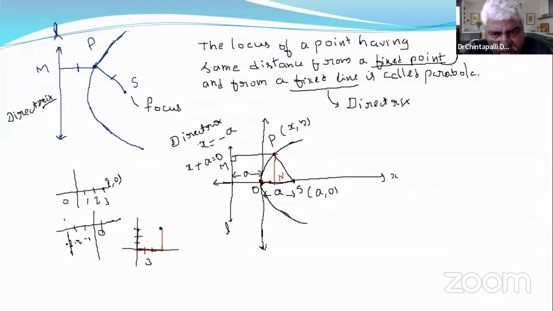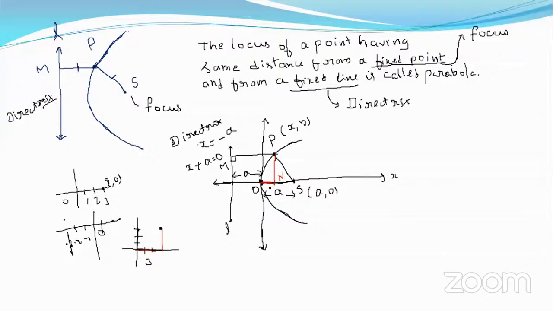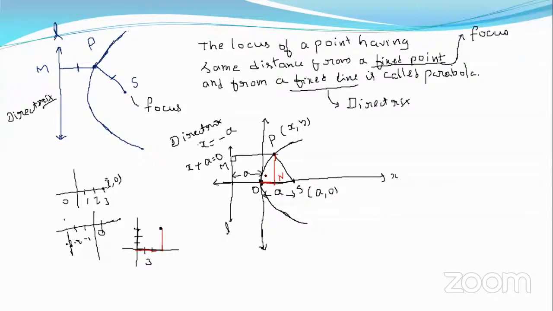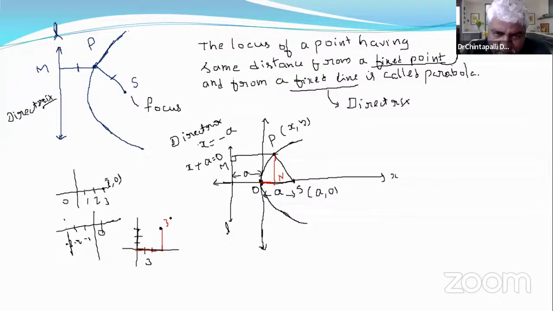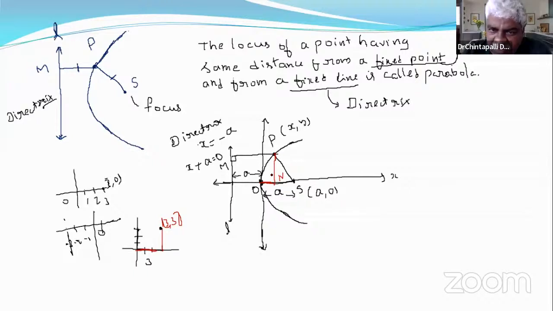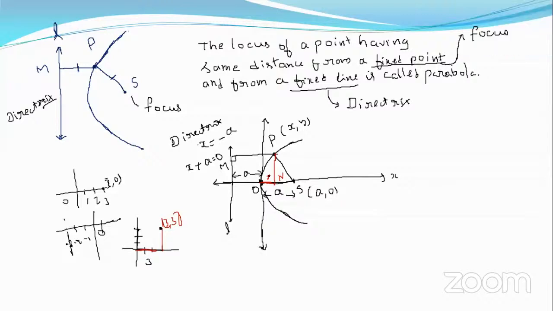Can you tell what is ON? ON, the distance of O and N. X only. Coordinates of P are x comma y. So ON is x. Likewise, let the coordinates of P be x comma y. Then put a perpendicular N from P on the x-axis. ON is just x only.